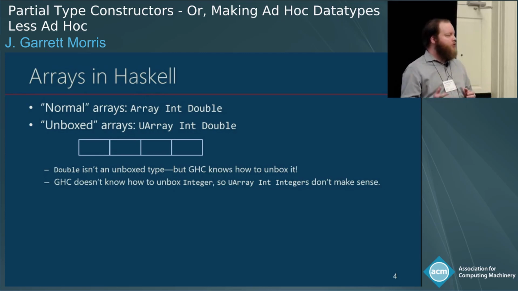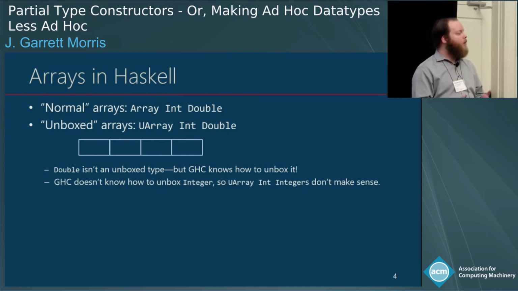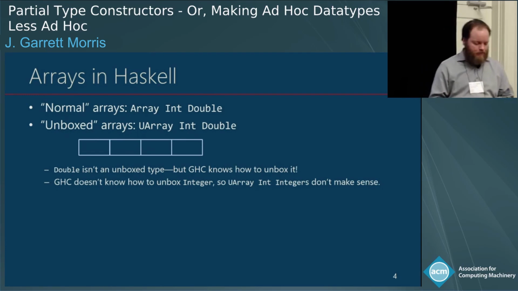Now, GHC has support for unboxed types. They get funny names with hashes on the end of them. That's not what's going on here. This is the normal Double type. I put normal doubles in there, 1.0, not 1.0#. But the compiler knows how to unbox a double. So it knows how to take the boxed double that I give it and fit it into this array that doesn't have any boxes.